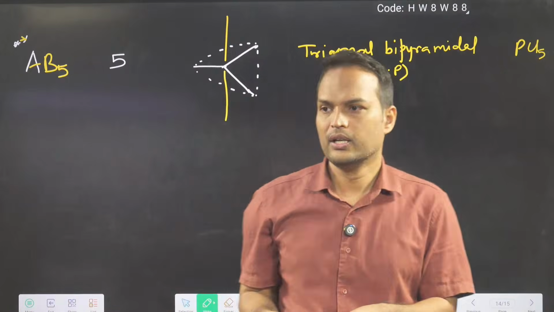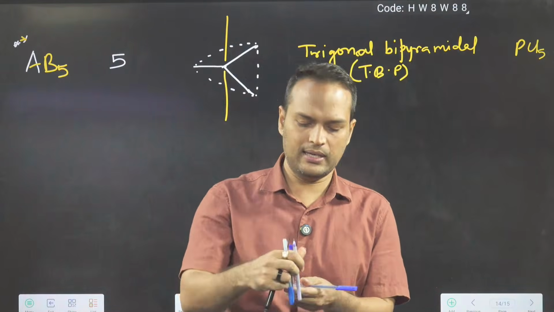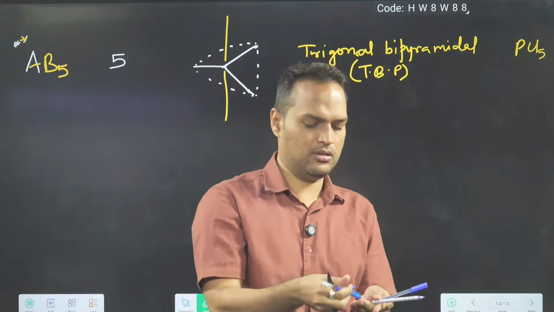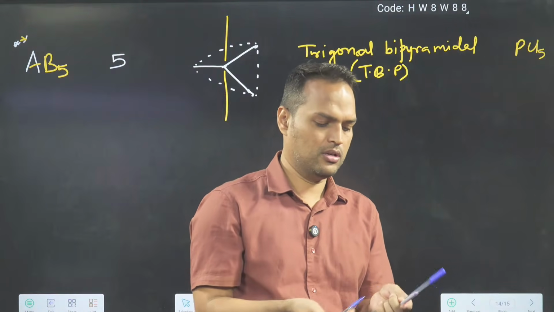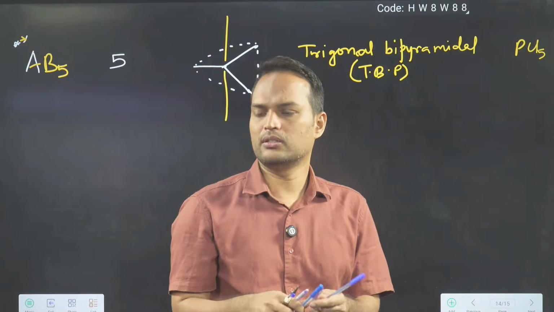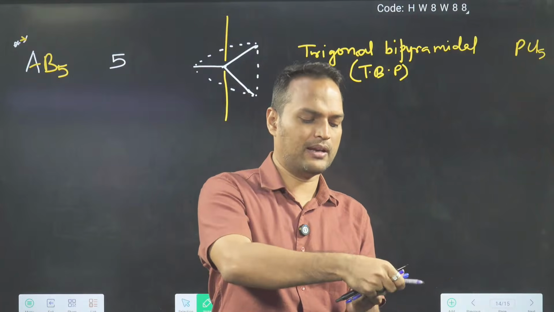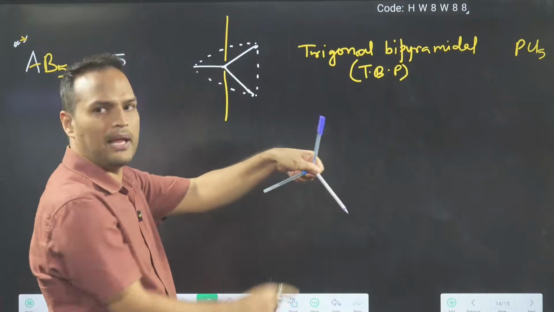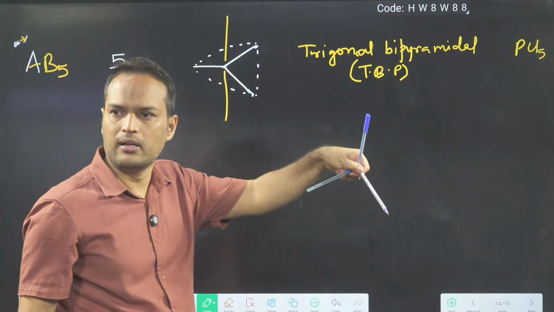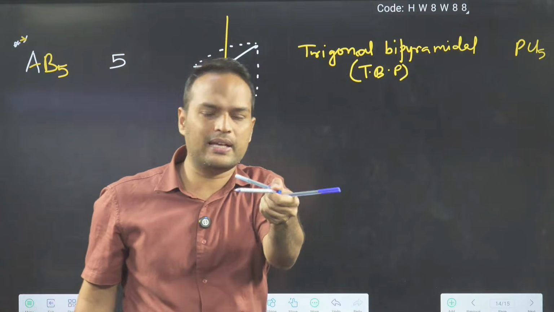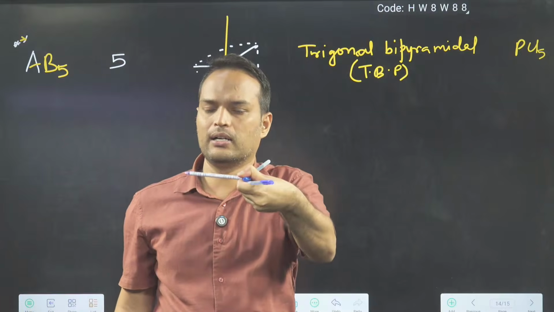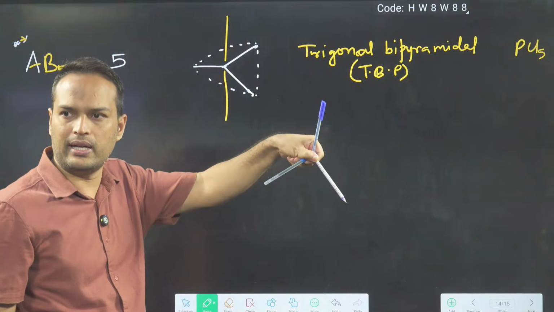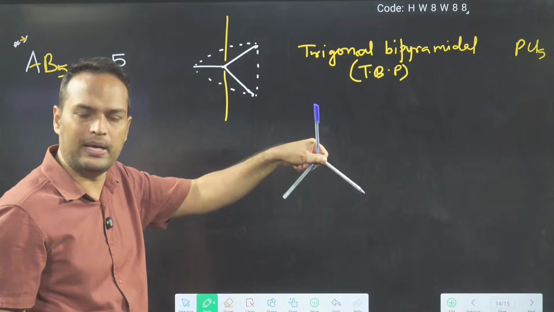First, you will have to arrange 3 in trigonal planar shape. See, this is trigonal planar shape. You take a trigonal base.